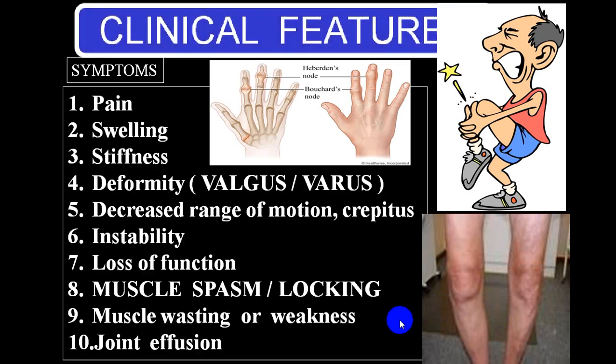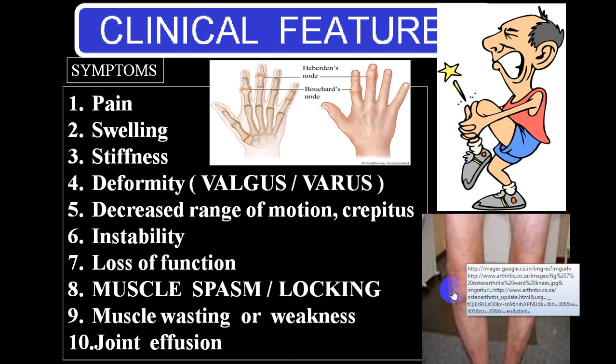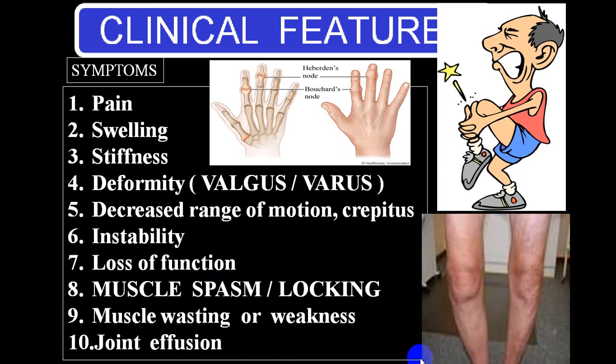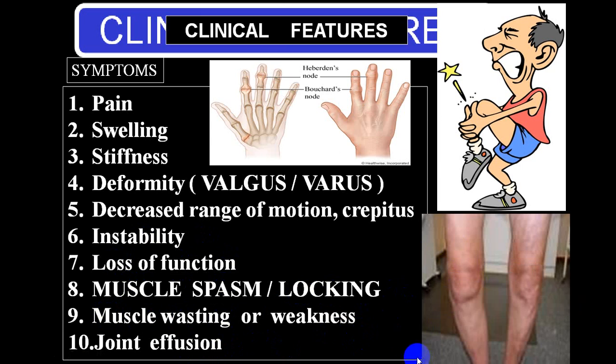Now we come across the different findings you will see in this particular group: pain, swelling, stiffness, and because of the involvement of the knee, you can have a valgus or varus deformity. The range of movement is reduced, crepitus, instability, loss of function, muscle spasm, there will be locking, there will be wasting of muscle, weakness will be there, joint effusion may be present, all those findings will be there. So this will be the common presentation in a case of osteoarthritis.